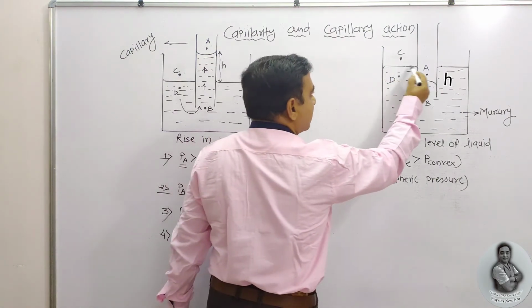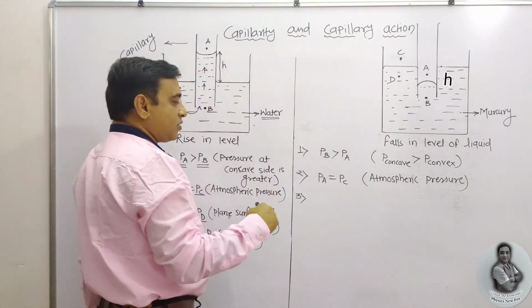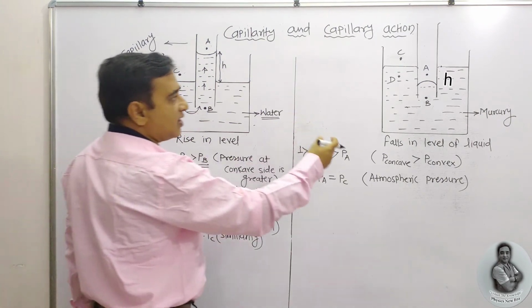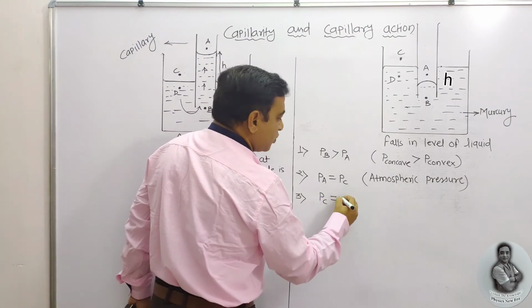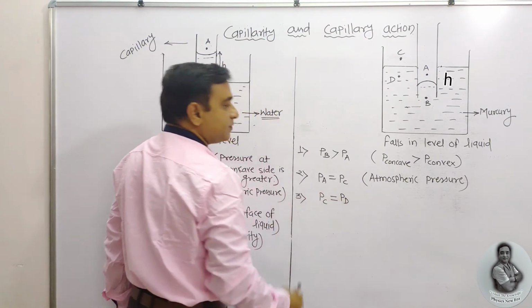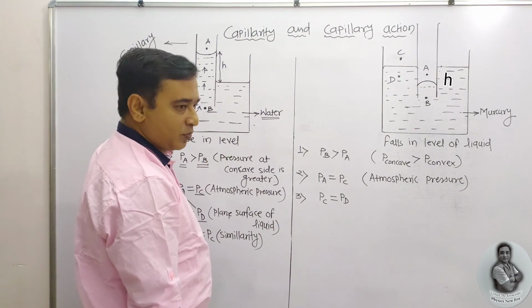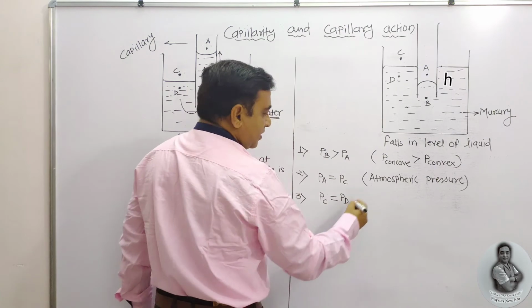Sir, this is a plane surface. The second sentence we already told initially, and the same is taken, the plane surface. Here pressure at C is equal to pressure at point D.